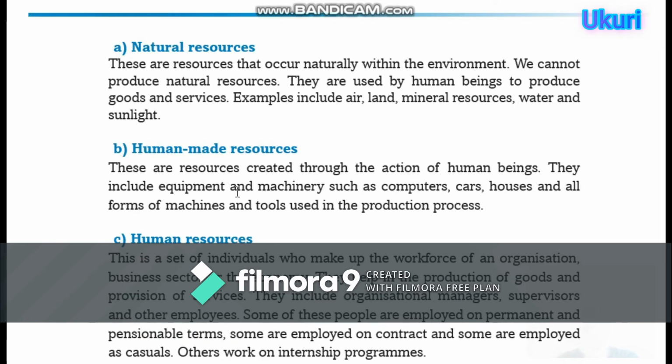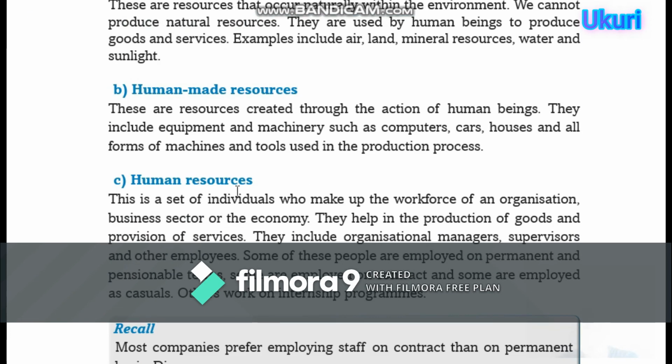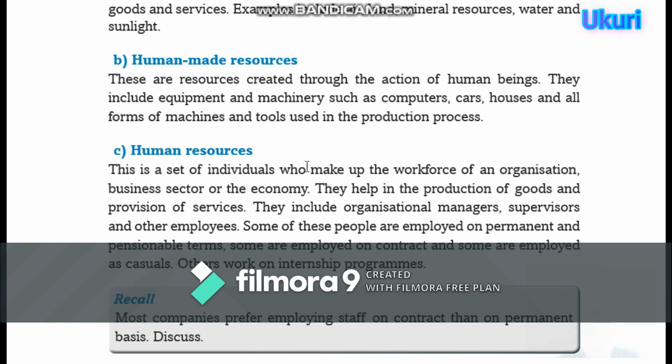B. Human-made resources. Those are resources that are created by man through the action of human beings. They include equipment and machinery such as computers, cars, houses, and all forms of machines and tools used in the production process.